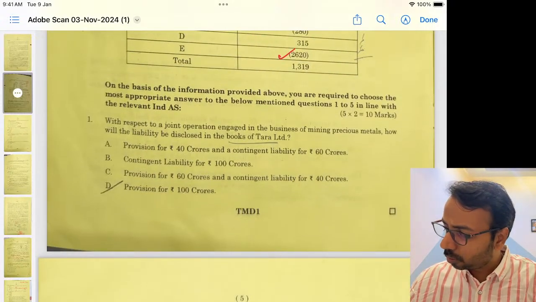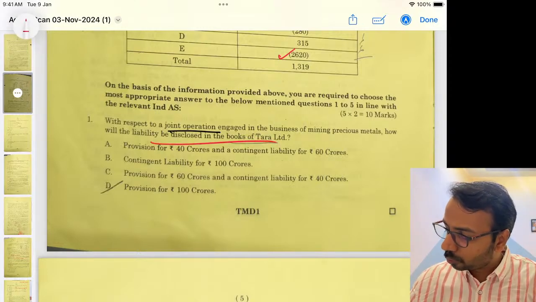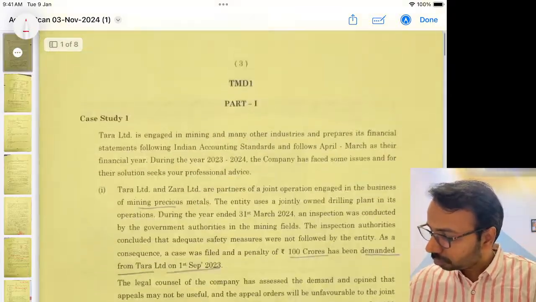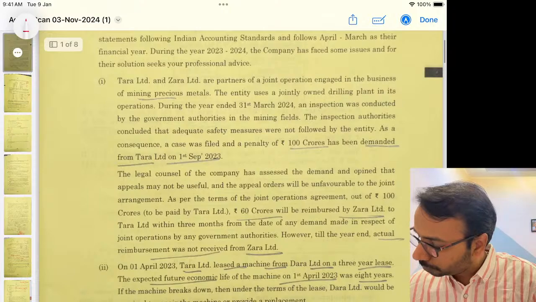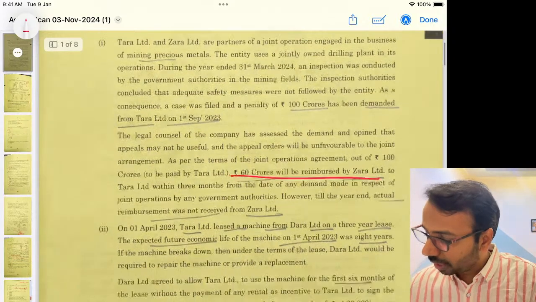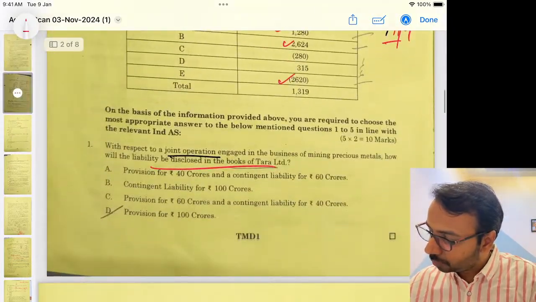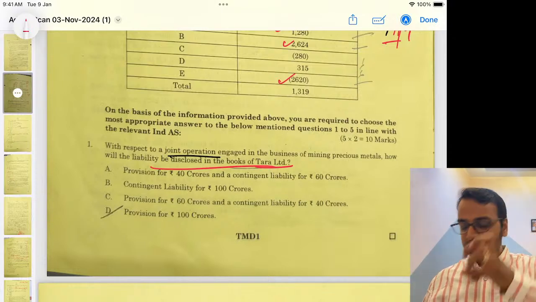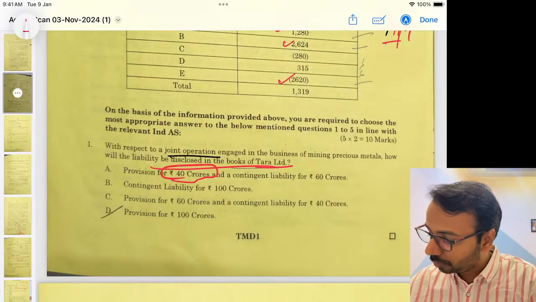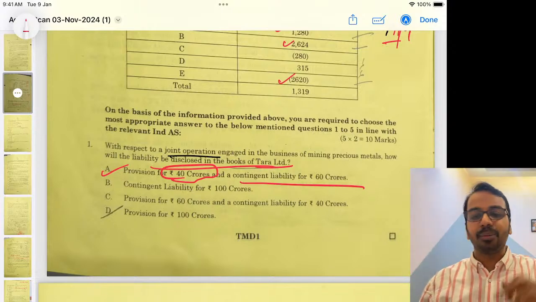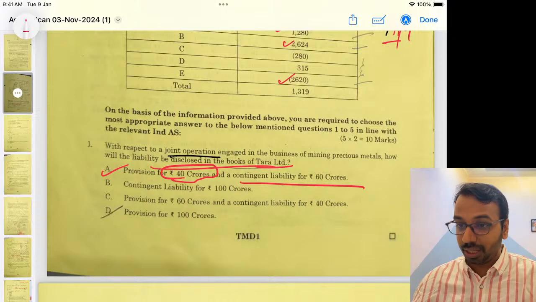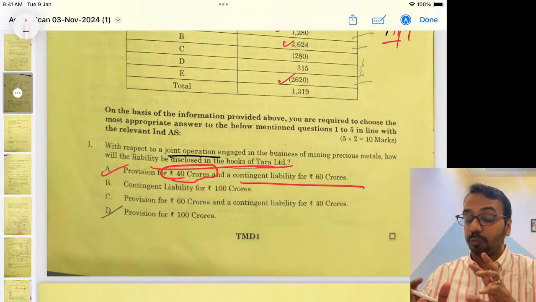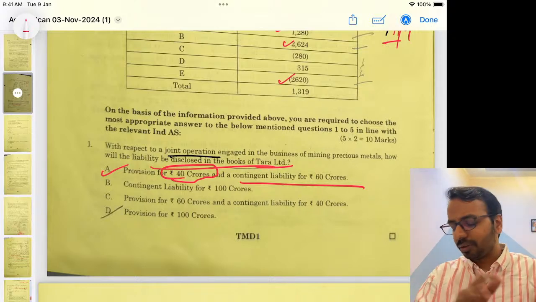First one is with respect to joint operations: what should be disclosed? Here 60 crores is pertaining to Zara Limited, and the question is asked in the books of Tara Limited. So Tara Limited's expense is 40 crores, so they recognize a provision of 40 crores and a contingent liability of 60 crores, because if the other party does not pay, the demand has come to Tara Limited. Now if you have any further doubt, or you feel otherwise, you can definitely put it down in the comment section.